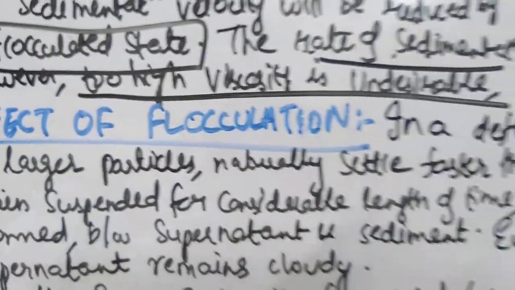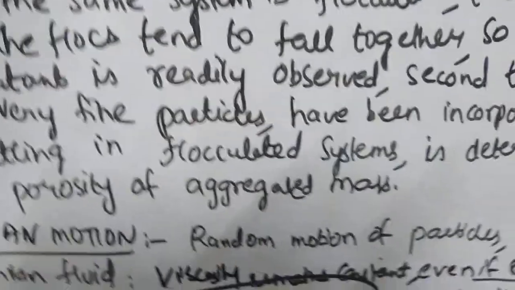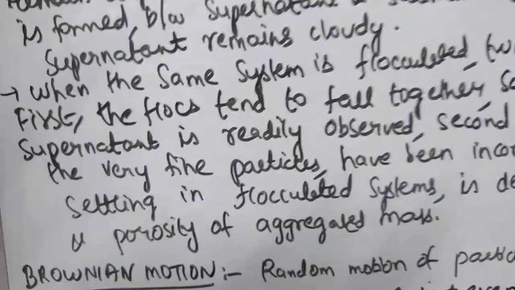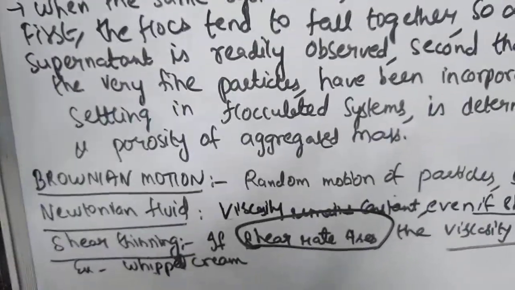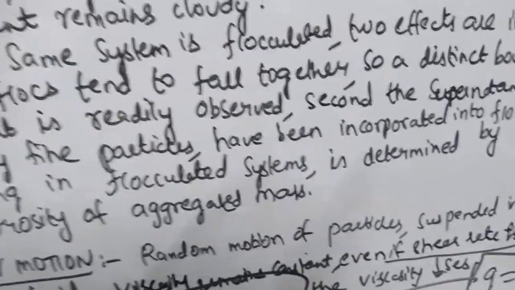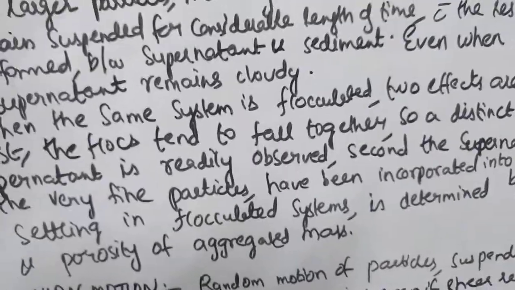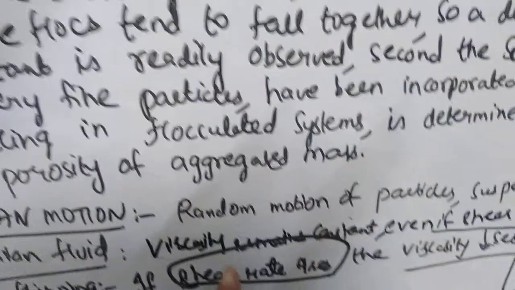Okay, so too high viscosity is undesirable, especially if your suspending medium is Newtonian rather than shear thinning, because if it is shear thinning, the viscosity will decrease, right? But if it is Newtonian, however much shear you apply, the viscosity will remain the same. So if you are using a Newtonian fluid for your suspension formulation, the viscosity should not be too high, because even if you increase the pressure, the viscosity will not decrease. That is why, if your dispersion medium is a Newtonian fluid, it should not be too viscous.